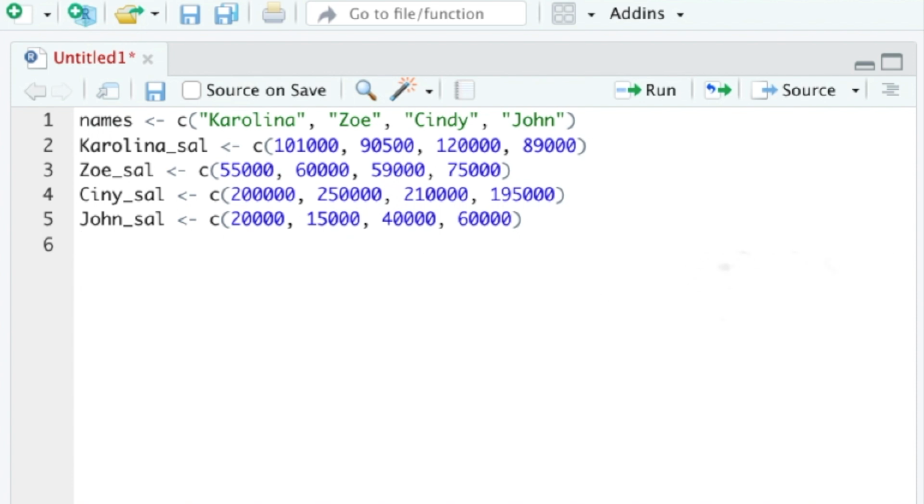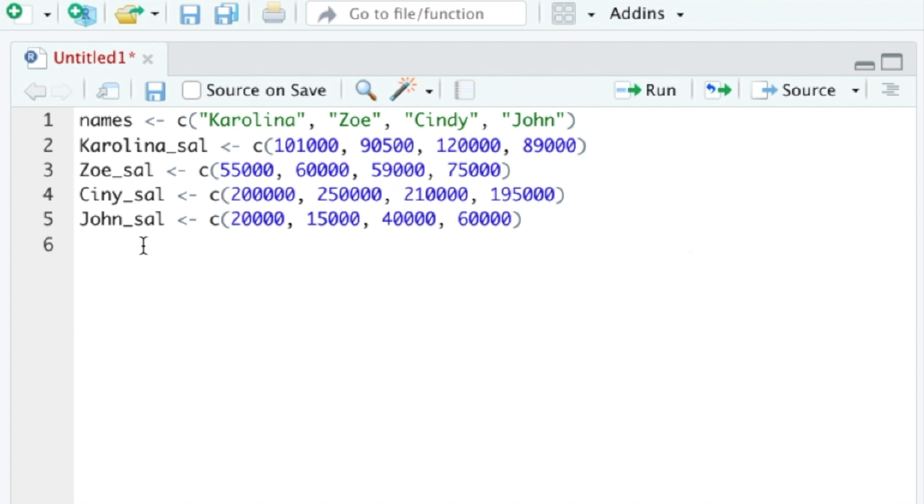So I have 4 vectors for 4 of my roommates with 4 salaries for 4 years. As you guys can imagine, this will nicely fit into a matrix, but we'll talk about that later. For now, we agree that we have 4 distinct vectors that are numeric, and in these 4 vectors, I have one for Carolina, one for Zoe, one for Cindy, one for John. In those 4 vectors, I have numbers that represent their salaries for 4 consecutive years.